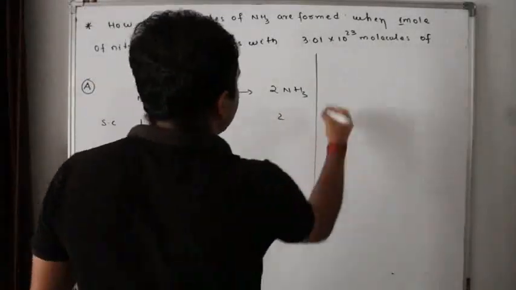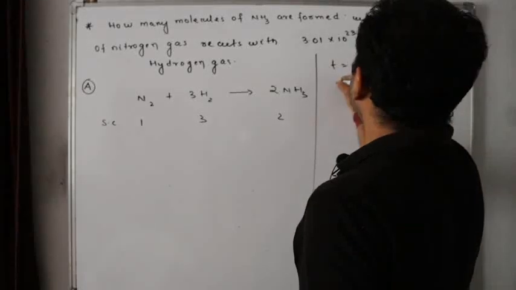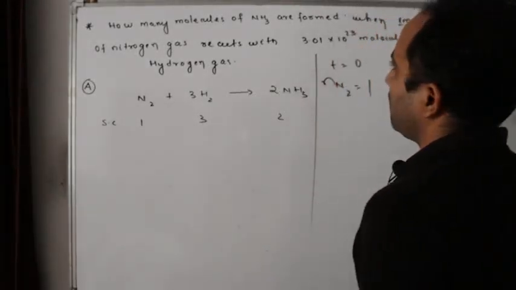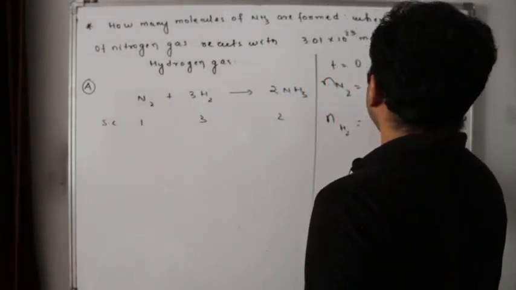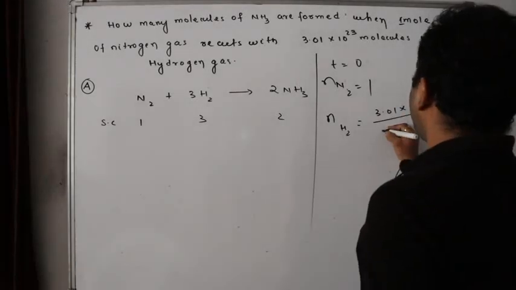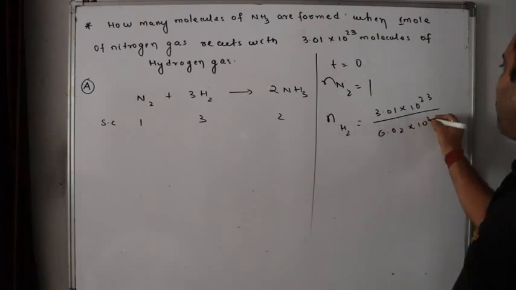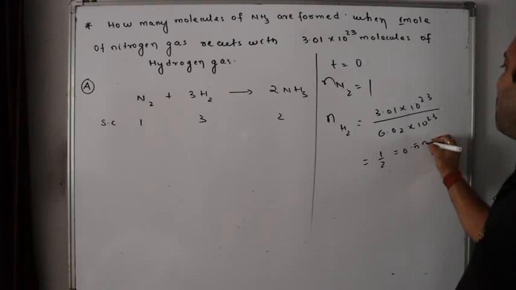So initially at t equals 0, nitrogen given, number of moles of nitrogen is 1. What is the number of moles of hydrogen? Number of moles of hydrogen is equal to 3.01 into 10 to the power 23 by Avogadro's number, that is 6.02 into 10 to the power 23. So is it 1 by 2 or 0.5 mole?